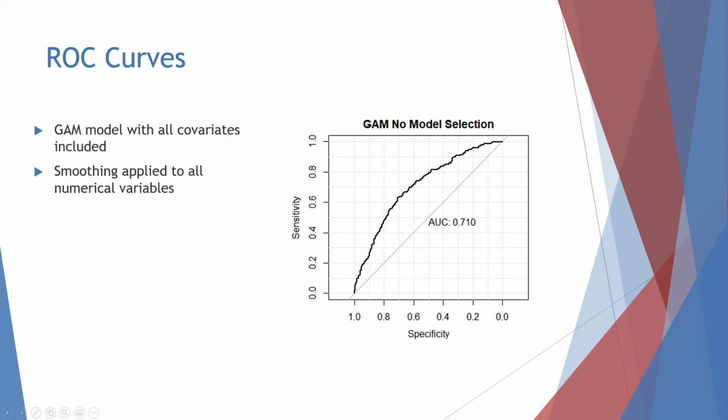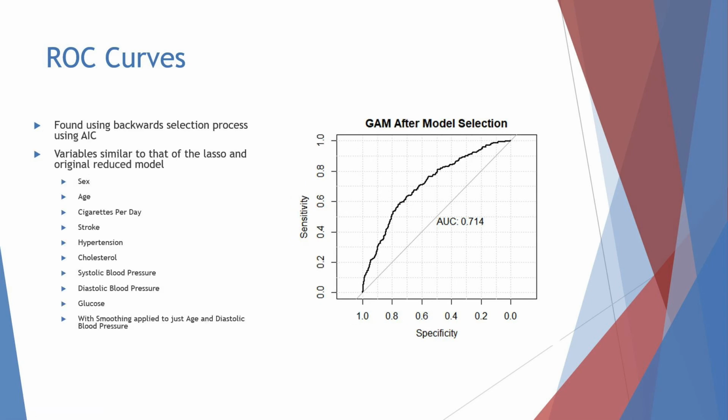The last 2 models were generalized additive models. The first one featured all remaining variables as covariates and had smoothing applied to all numeric variables. This model had the worst performance so far compared to the others, so I had sought to pare down the model using model selection procedures. The next model was another generalized additive model.